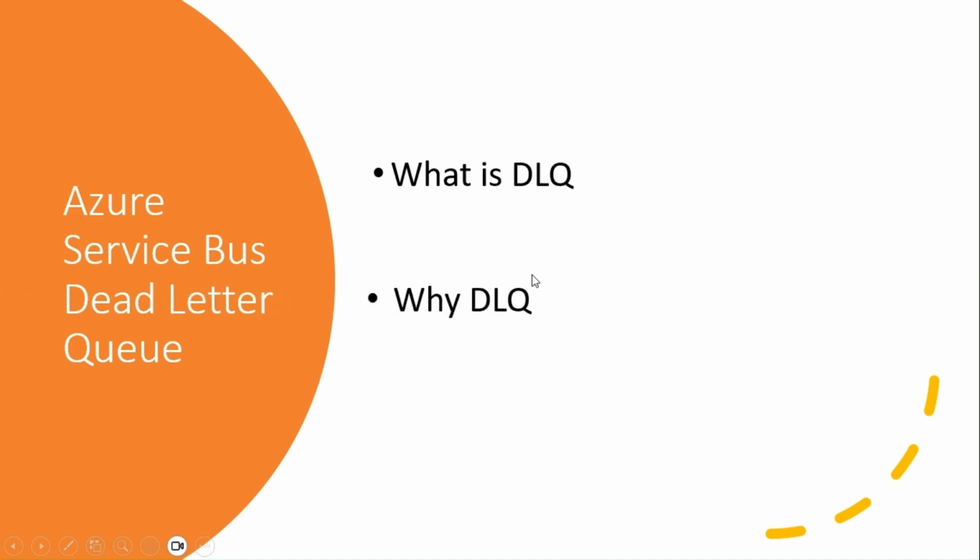Now we'll understand why we have a dead letter queue. The main purpose of the dead letter queue is to store the Service Bus messages that failed to deliver or failed to process. The messages can be inspected from the dead letter queue to understand the failure reason, and they can be resubmitted to process again with corrective action.